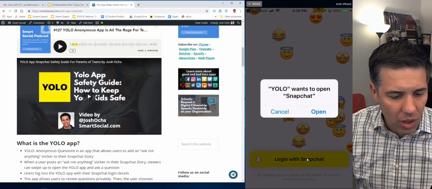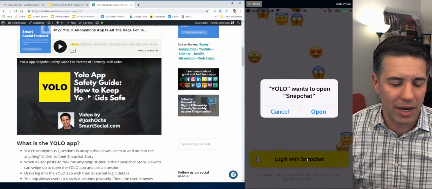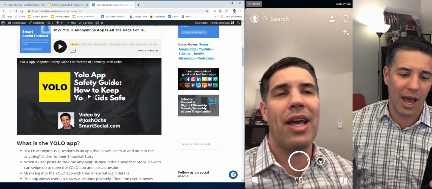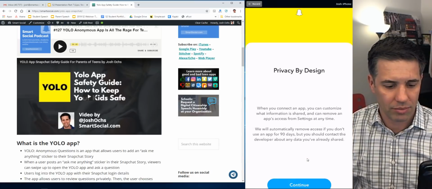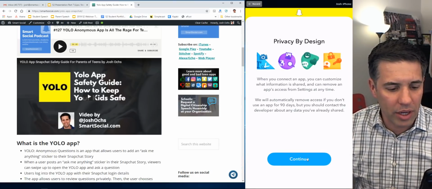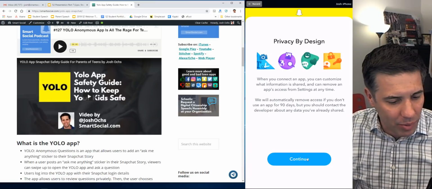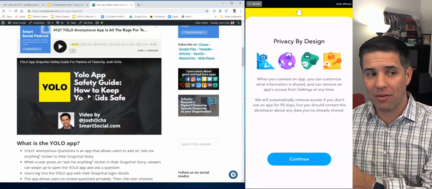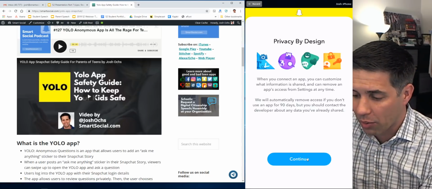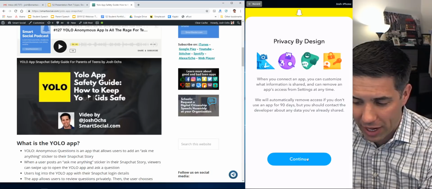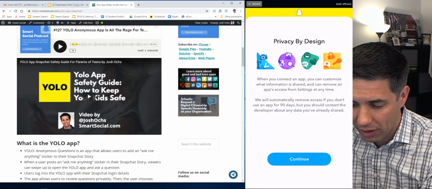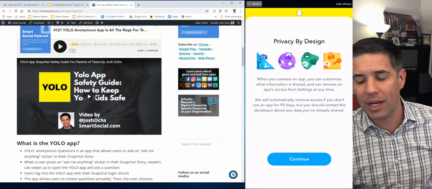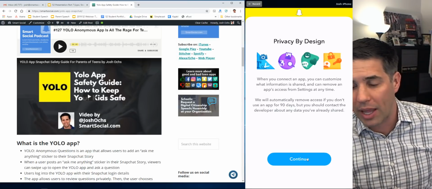Continue. YOLO wants to open Snapchat. Now they're going to click open. It's going to open Snapchat and ask. Boom. Okay, so when you connect an app, you can customize what information is shared, and you can remove an app's access from the screen and so on. Okay, we'll automatically remove access if you don't use the app for 90 days, but you should contact the developer about any data you've already shared. Yeah, right. We're not going to contact the developer. Nobody's going to do that, not to sound cynical. But okay, now continue.